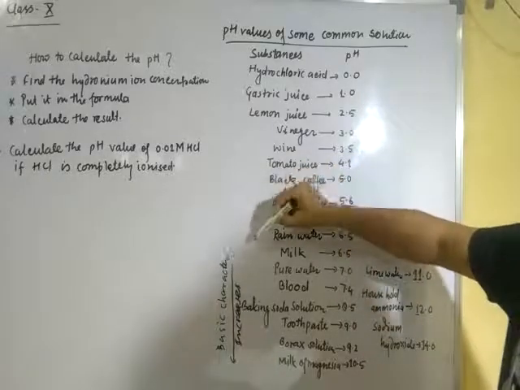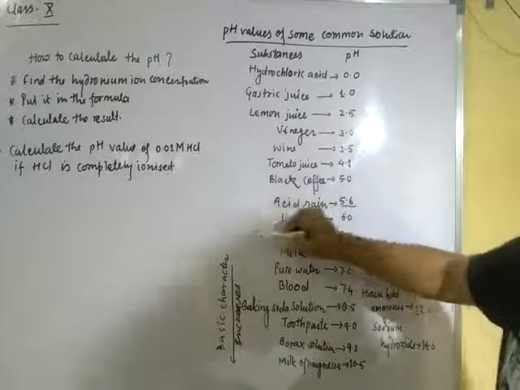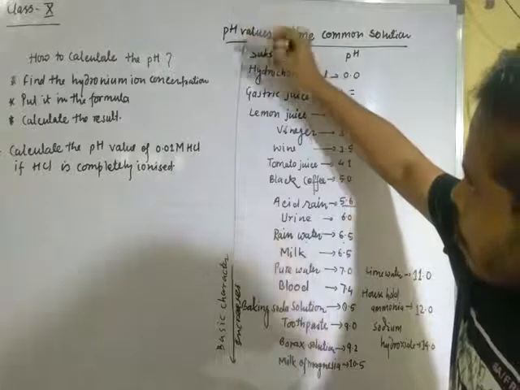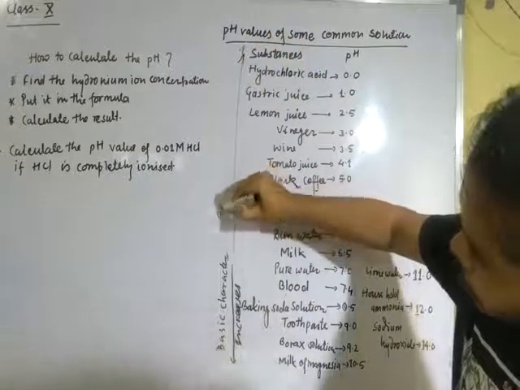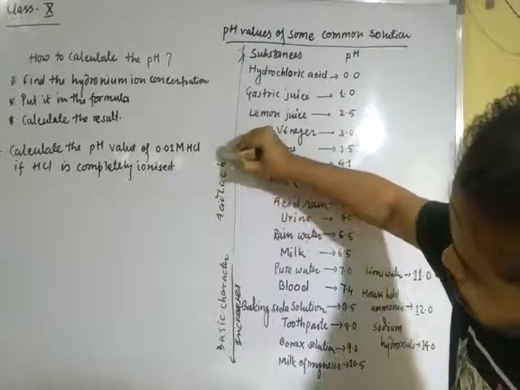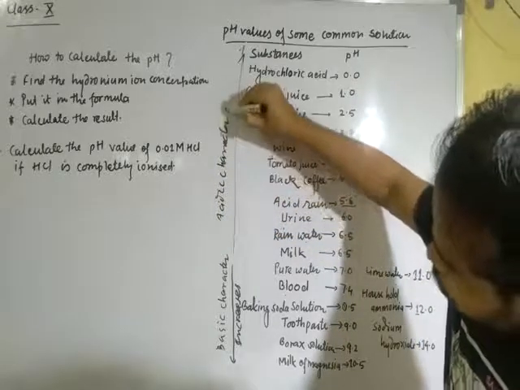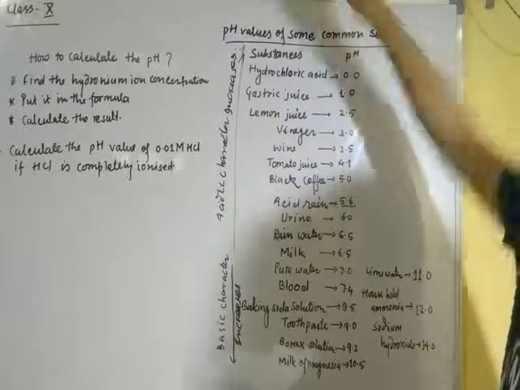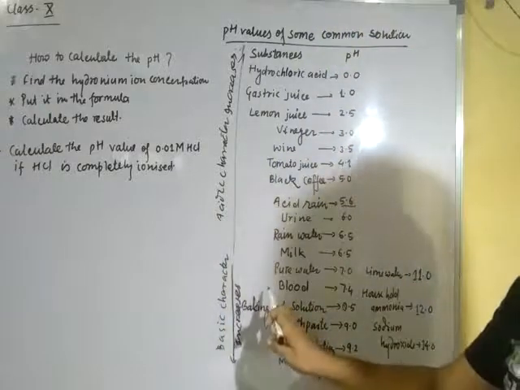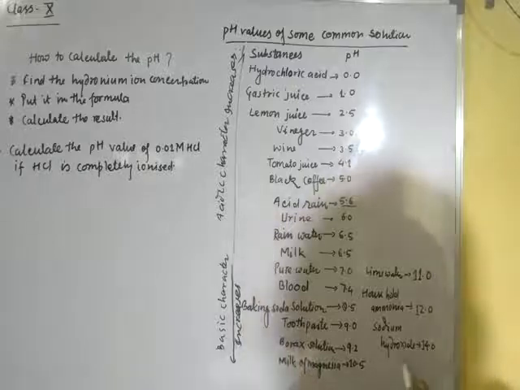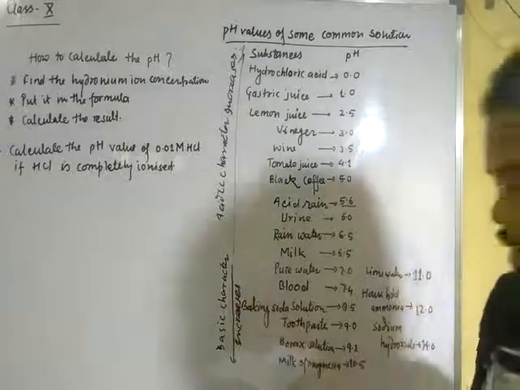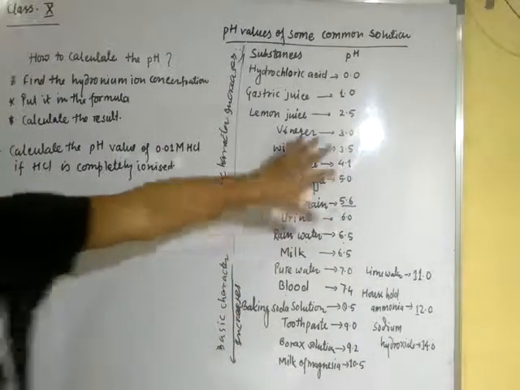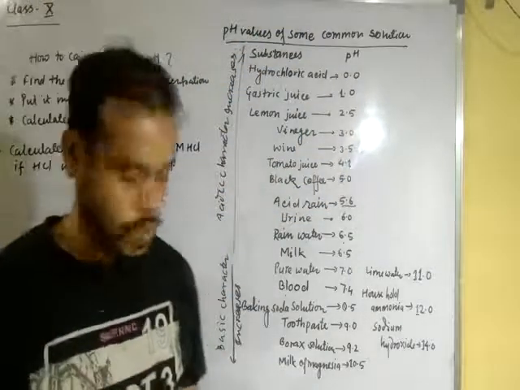Clear? Now the acidic character increases from milk to hydrochloric acid. So this is the increasing order of acidic character, and in the bottom, from pure water to sodium hydroxide, the basic character increases. That means as the pH value increases, basic character increases, and as the pH value decreases, basic character decreases.